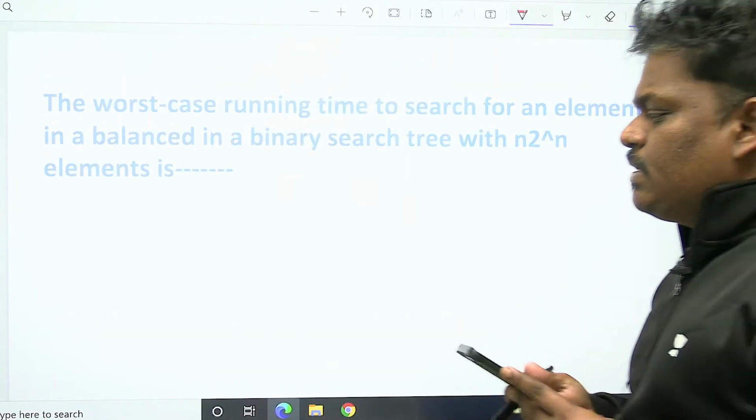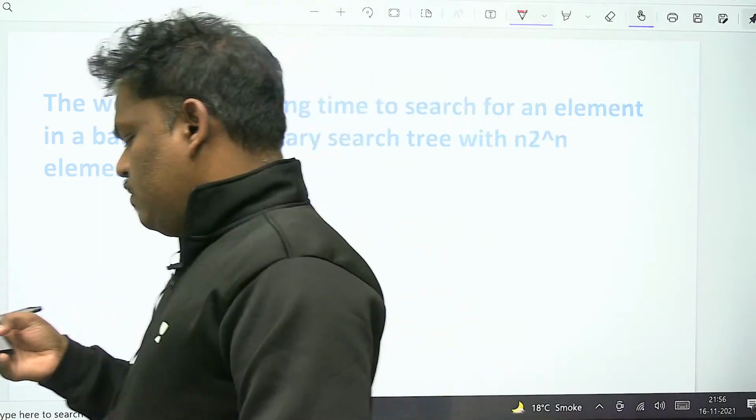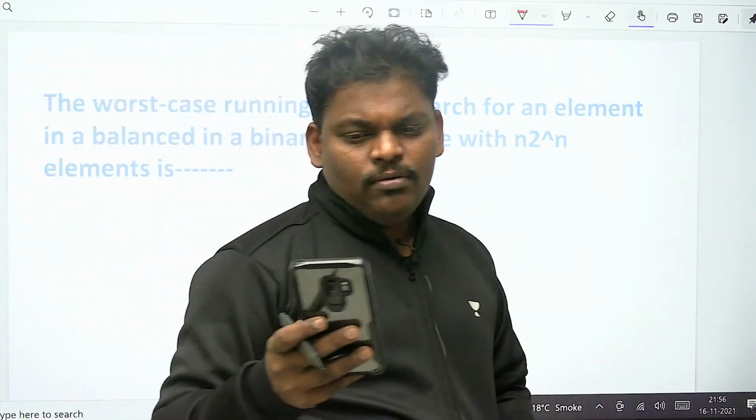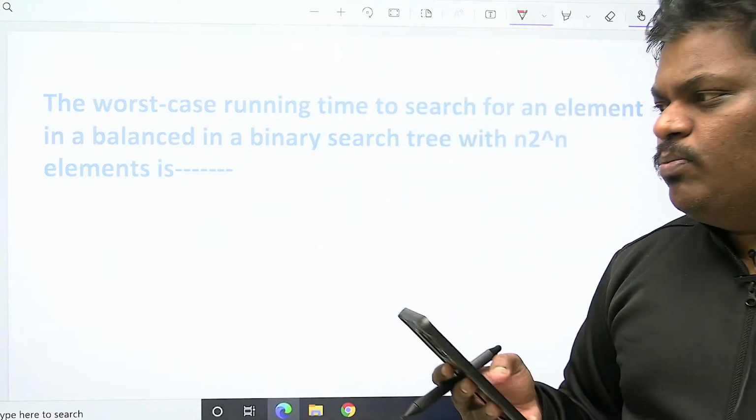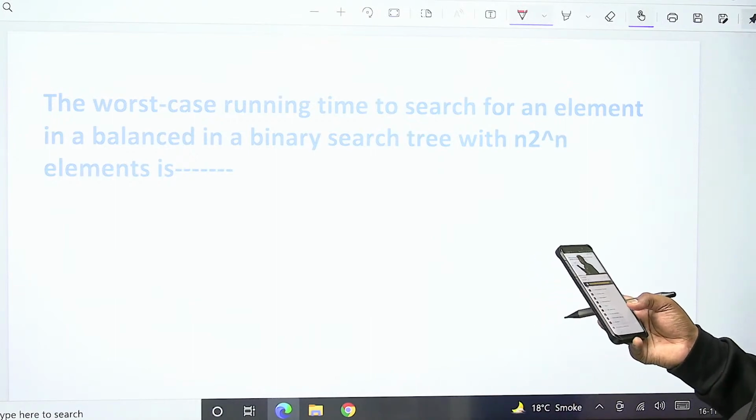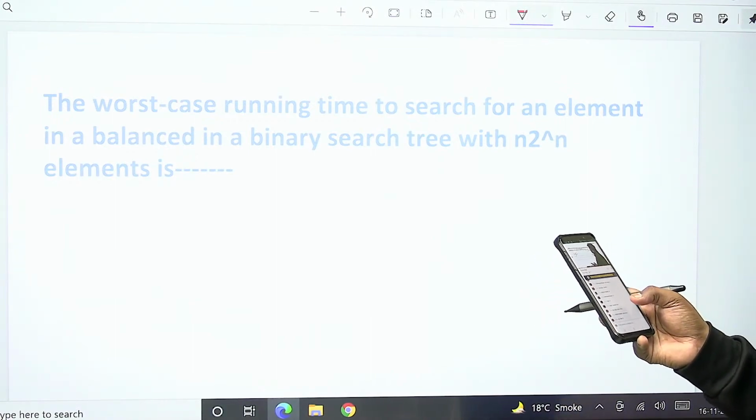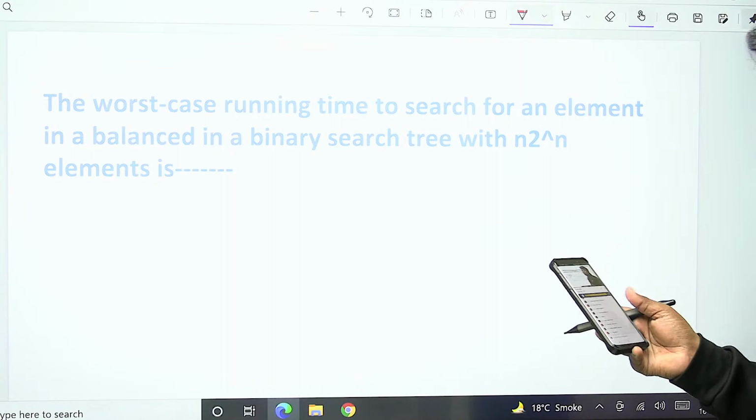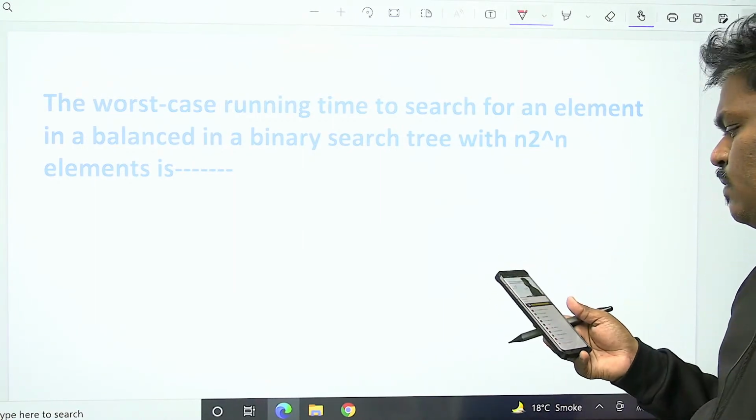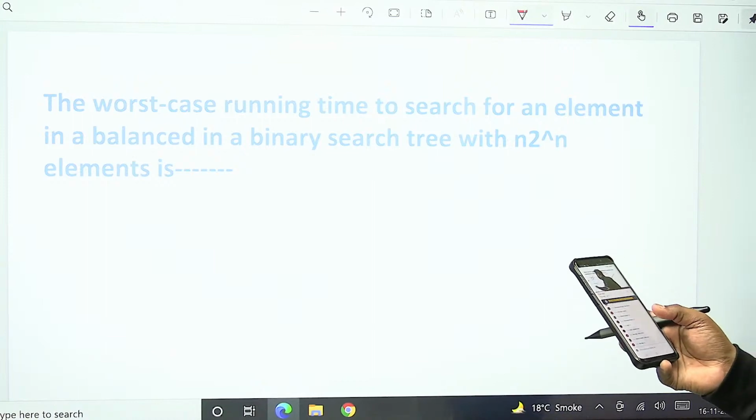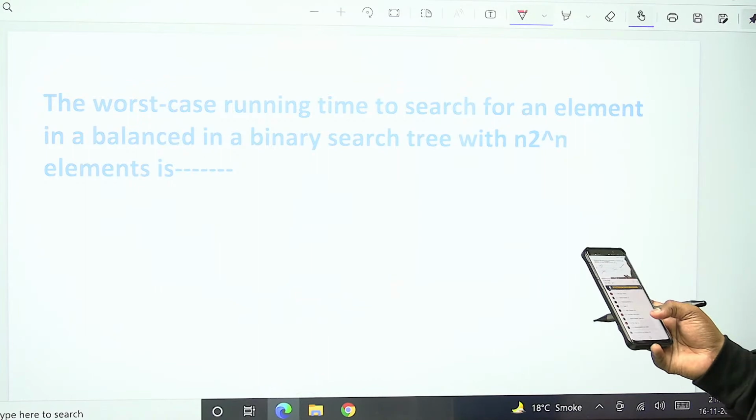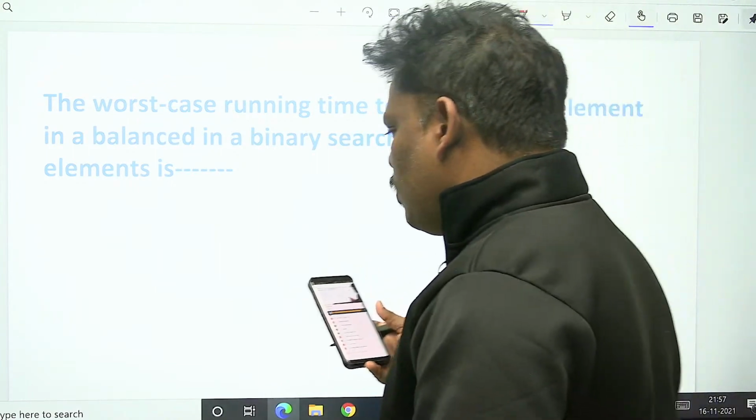Now, can you say what is the answer of this problem? Yeah, one small question I want to ask. Is this color visible? Is this color okay? Yeah, I think tomorrow I will try to change the color.